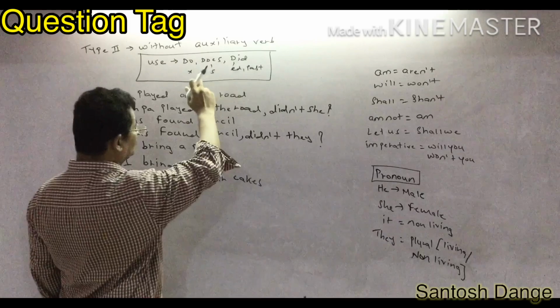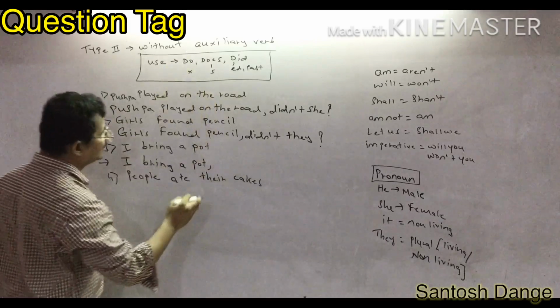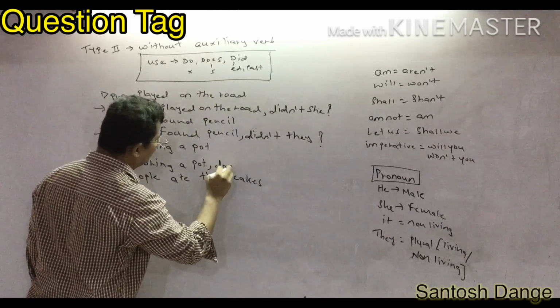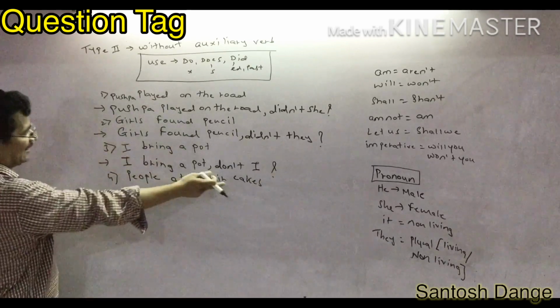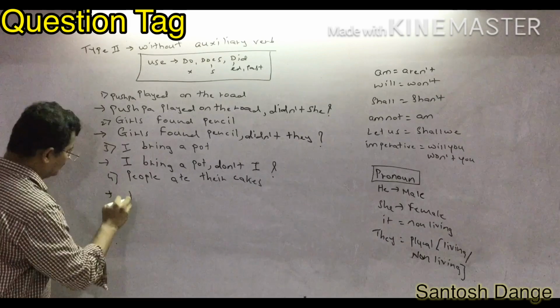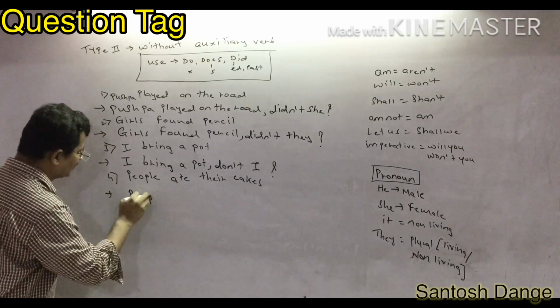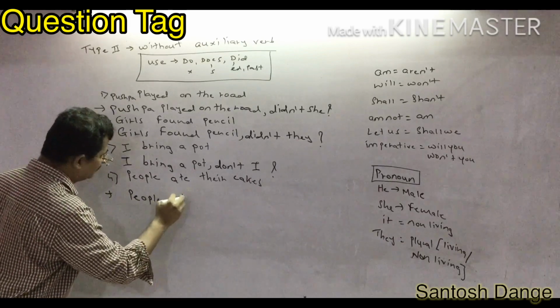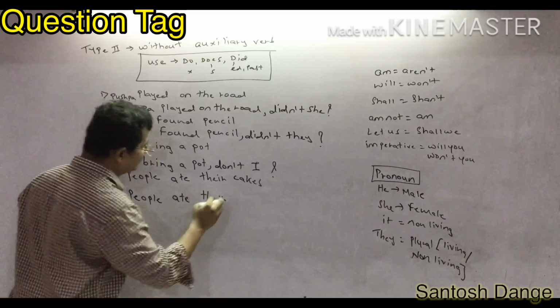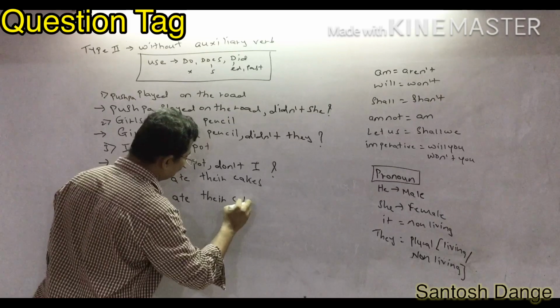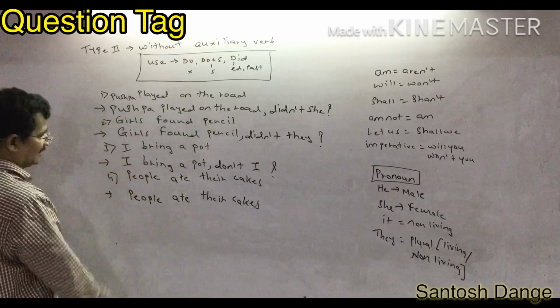Verb yes, yes, no. So you can use the first condition. Here it will be don't. Now, the sentence: people ate their cakes. According to the rule, first of all you have to write people. After that, you have to write ate as it is. Then you have to write cakes. People ate their cakes as it is.